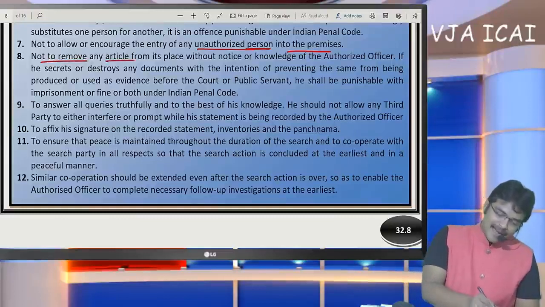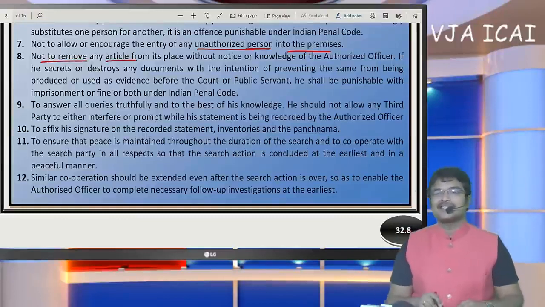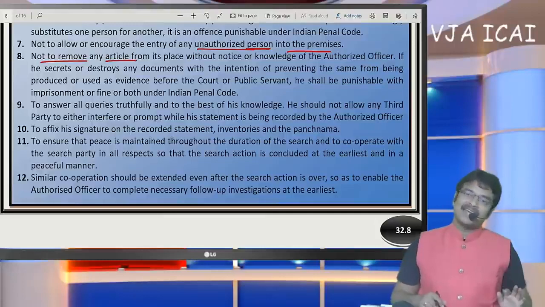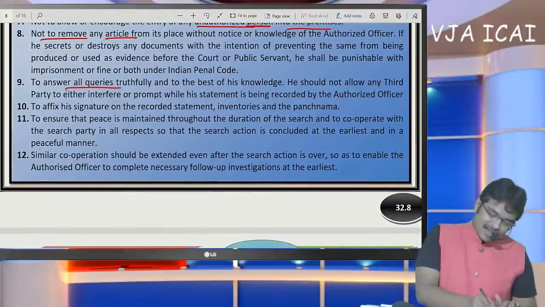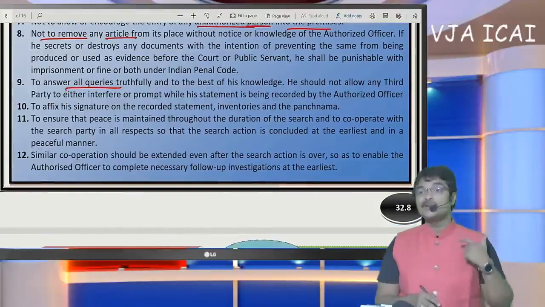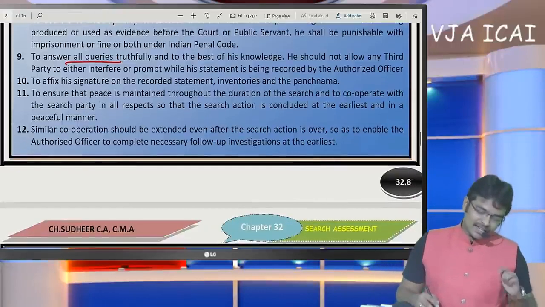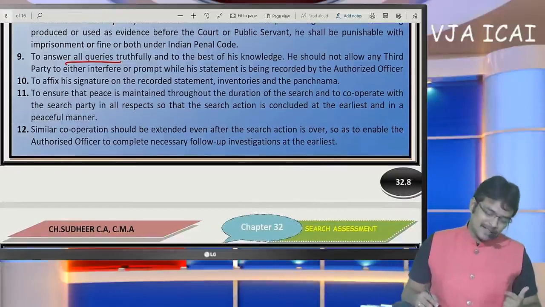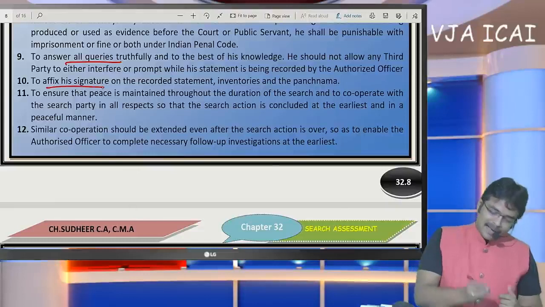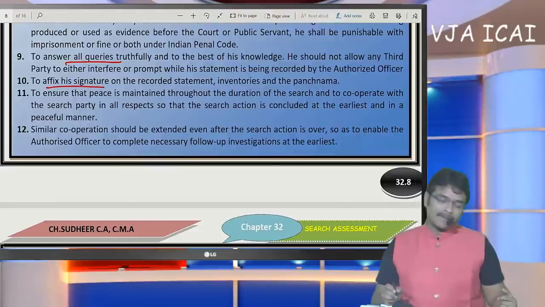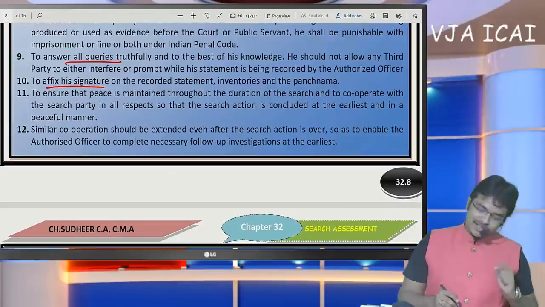And not to remove any article without notice of the officer; no article must be taken out of the premises. To answer all the queries truthfully. Sir, these are the duties of the SSC. He should answer truthfully all the queries which were raised by the officer. And in Panchnama, SSC should also sign. Not only the officer, SSC should also sign.